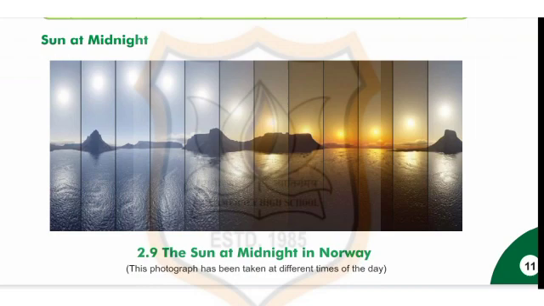This photograph has been taken at different times of the day. So please see this picture, and you can see the location of the sun in it. Please go through this picture, sun at midnight.